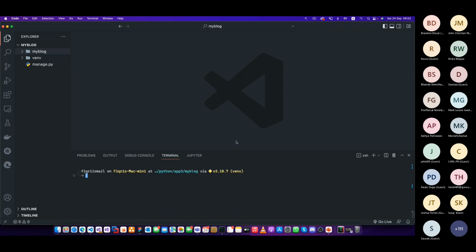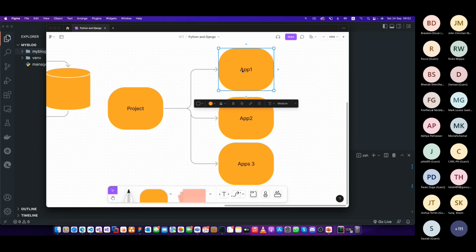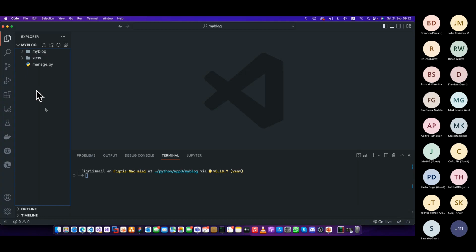Now we have a project. The next step is to create an app. You can create multiple apps, but for now I'm going to create one app. By this point you have this project, and if you say python manage.py, you have to test this, like run this. This is how you do it.